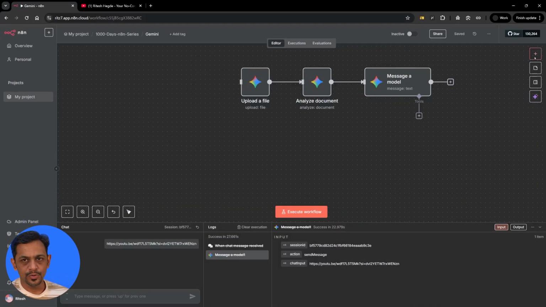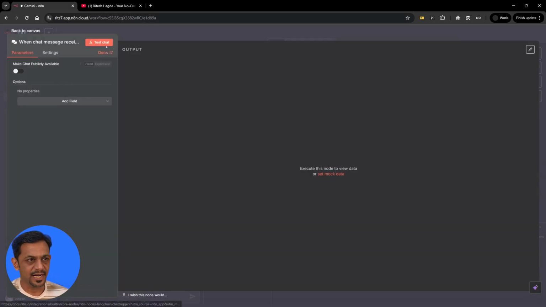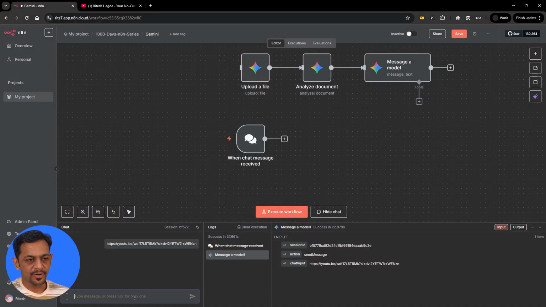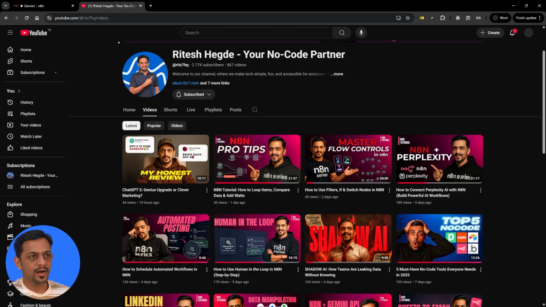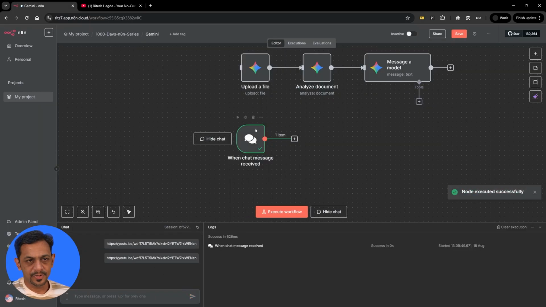For today's use case, let's use chat as the trigger. So we will have a chat trigger. What we're going to do is give the URL of the video as the input, and this is a URL from our own channel, my honest review on GPT-5. I've copied this URL and we're going to paste it over here and click on it. So this trigger node is activated.